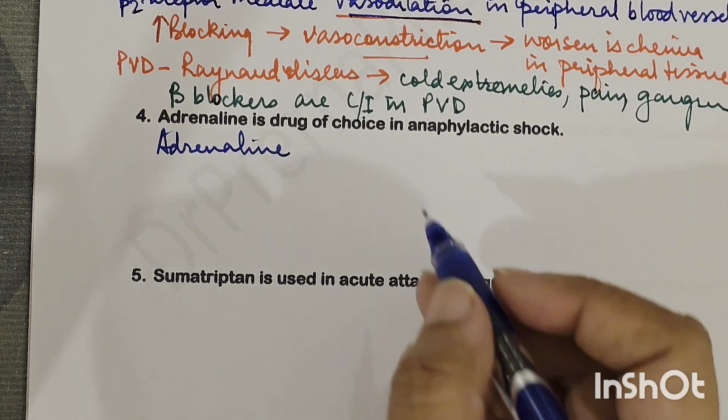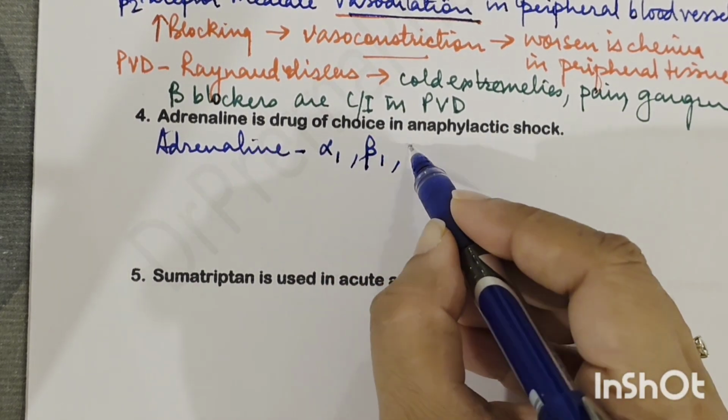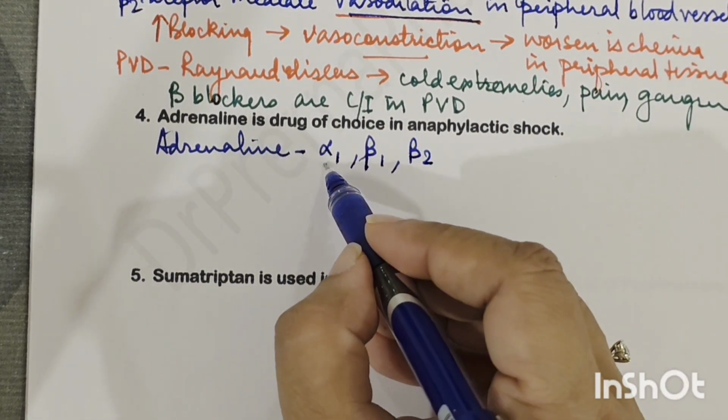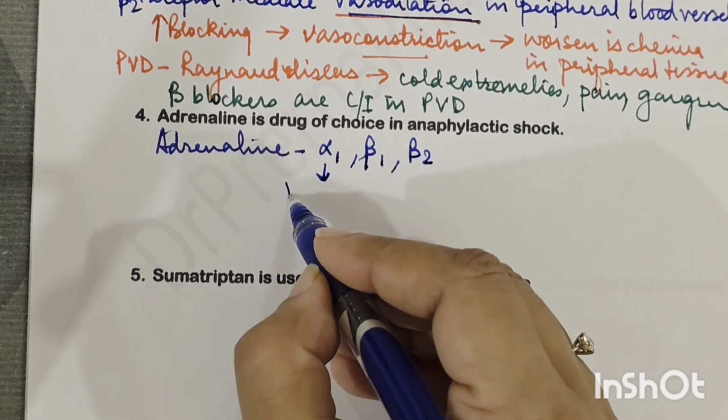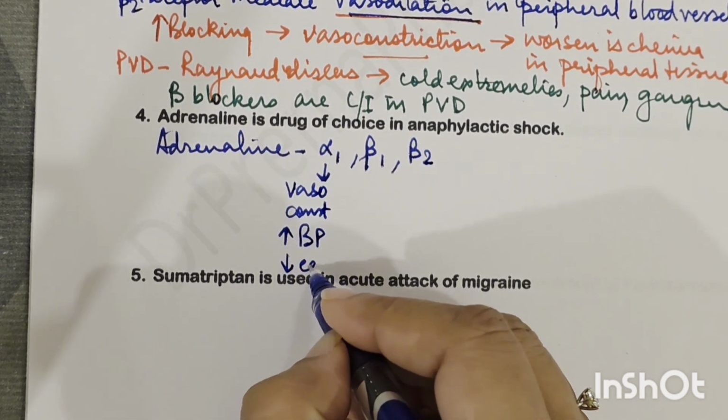So adrenaline basically acts on which all receptors? Alpha 1 receptor. It acts on alpha 2 also, but here what is important is beta 1, beta 2. Alpha 1 receptor के ऊपर act करके it basically causes vasoconstriction, right? Increases the blood pressure and reduces the edema.